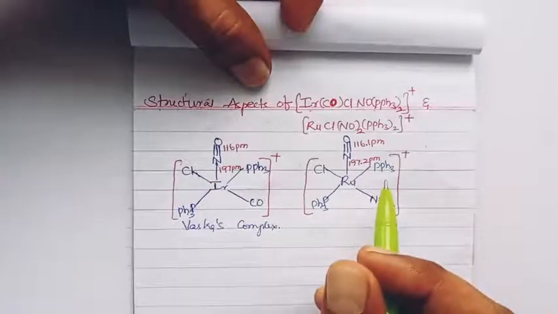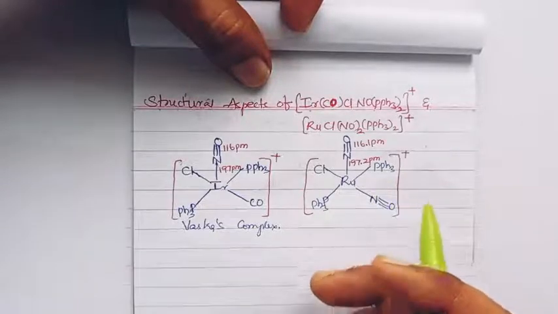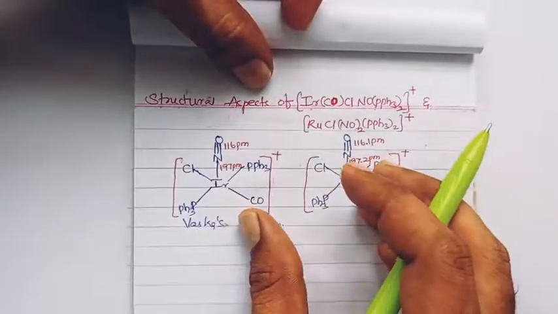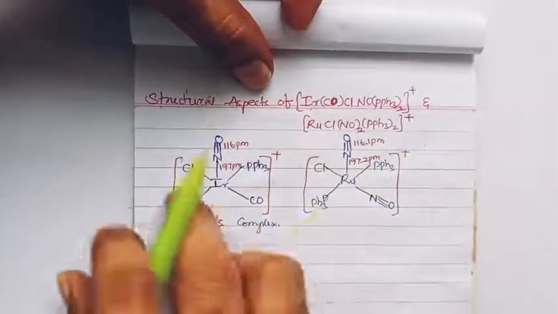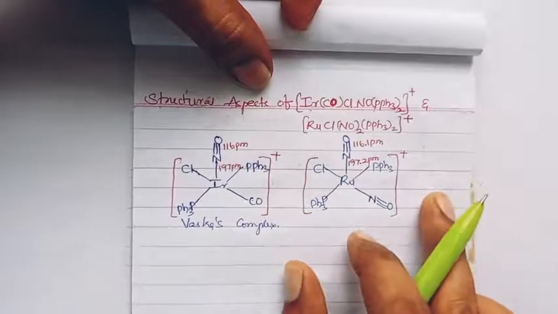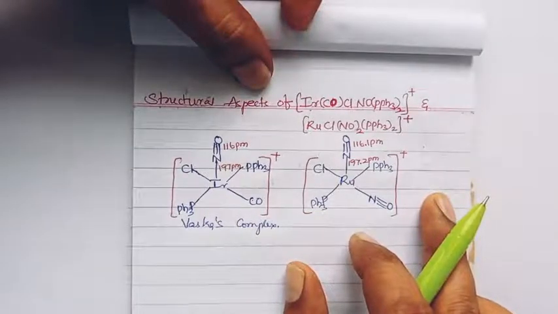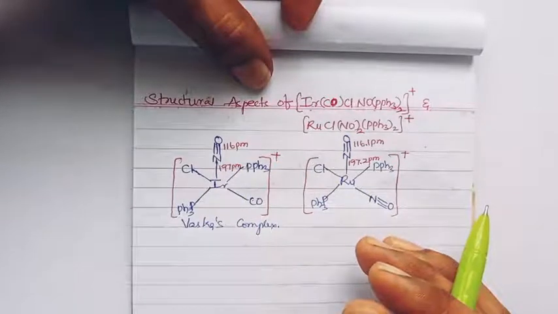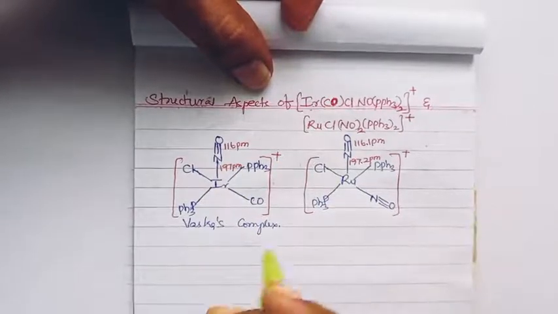That is the special aspect we have to describe in these two complexes. I already gave you the complex structure, as in both, the nitrosyls are in linear bonding mode only.